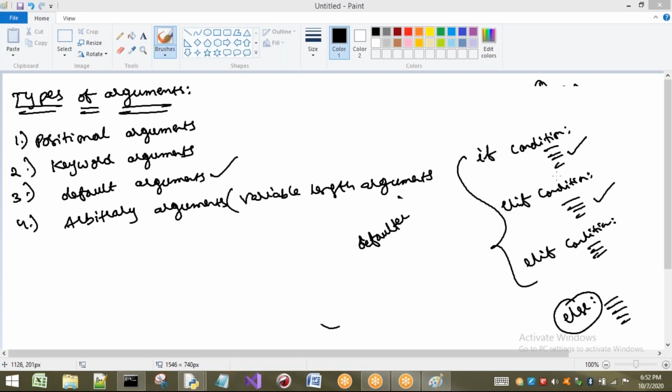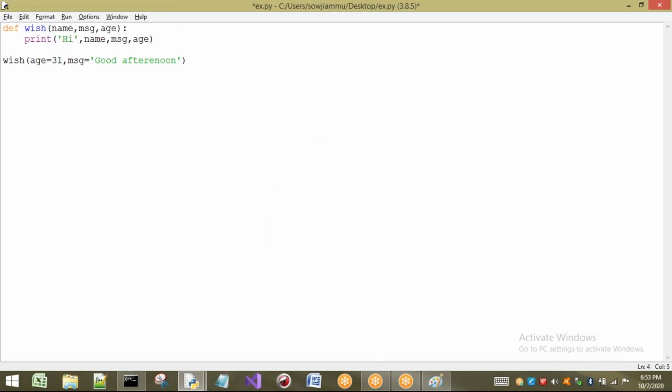Here default means, if the condition is not going to be satisfied, in the default case we are going to execute this else case. That means this one can be called by default. If anything is not there, by default it will be executed. Now we are going to see default arguments. I will take one example so that you will get clarity on this one.